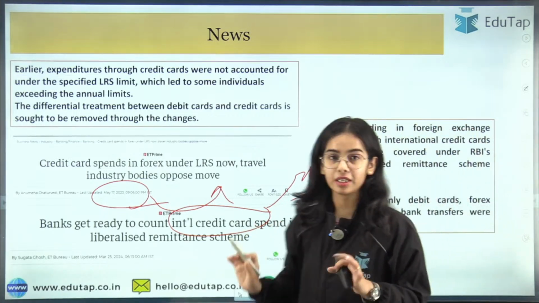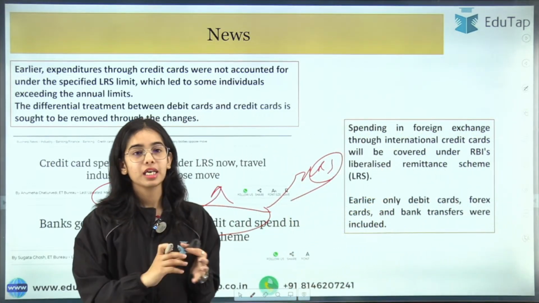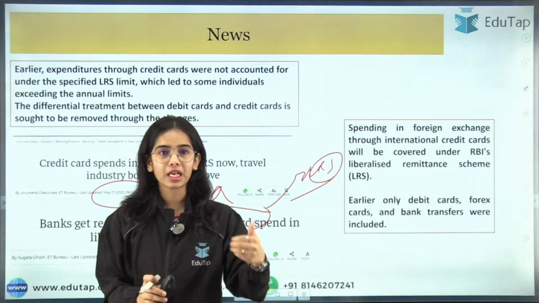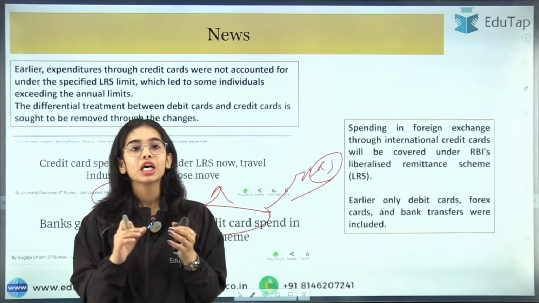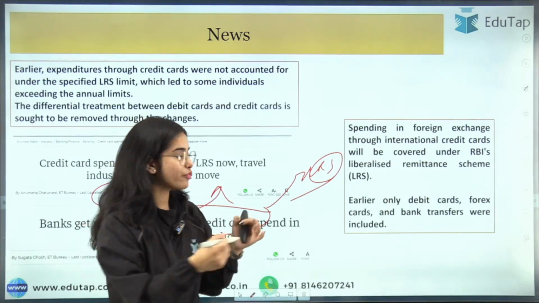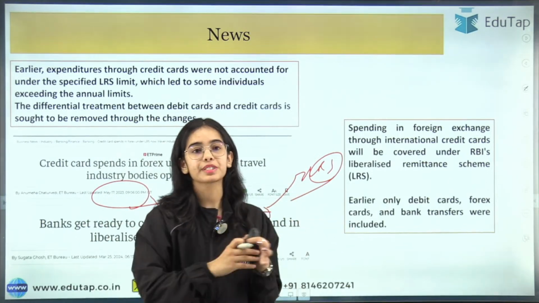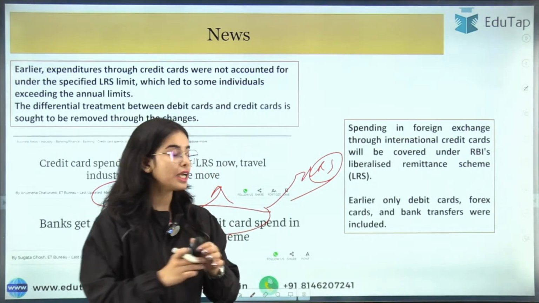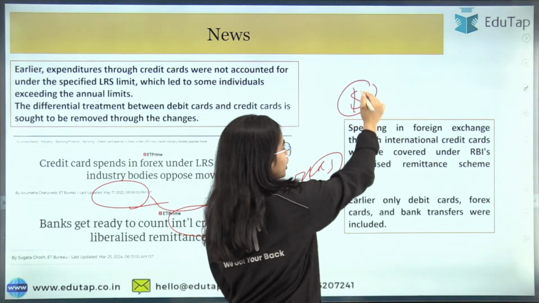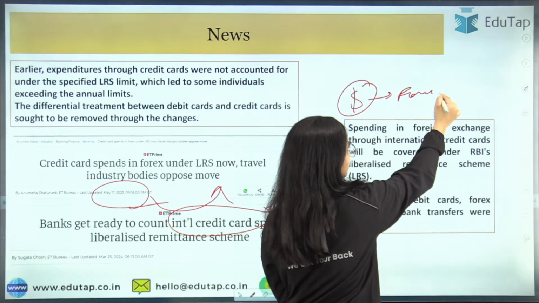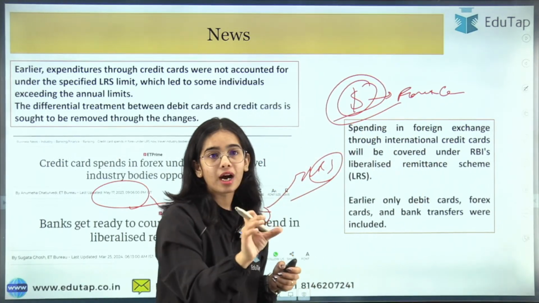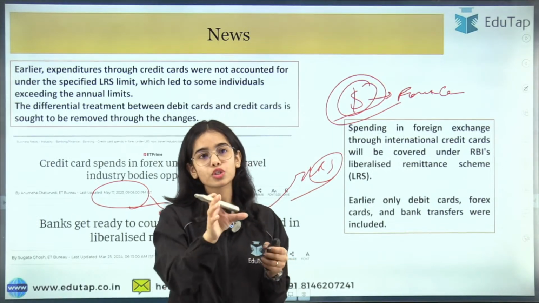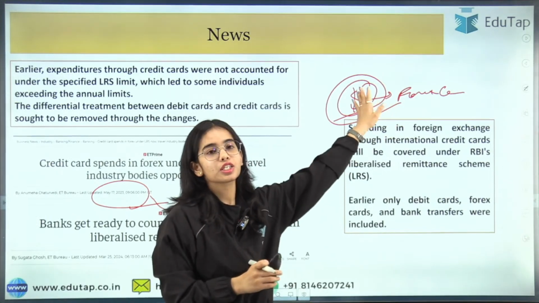What was happening was that with debit cards, you take your money out and then convert it into dollars, or let's say you use foreign exchange cards. When you are going abroad for traveling purposes, foreign exchange cards are given in which the dollars are stored. So the foreign exchange cards store your dollars, just like your credit or debit cards store your rupees, the foreign exchange cards store the dollars.